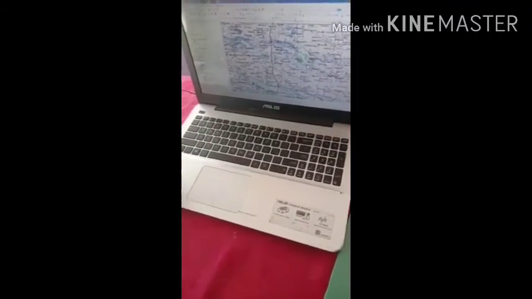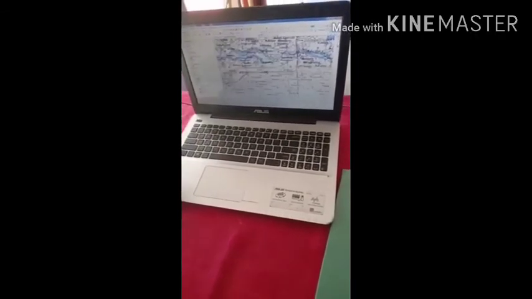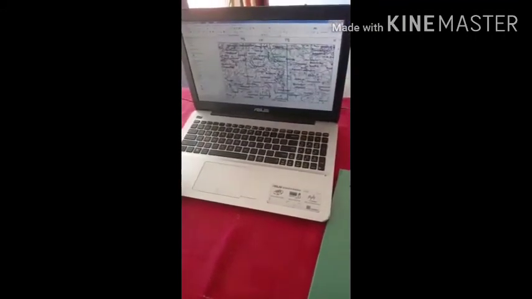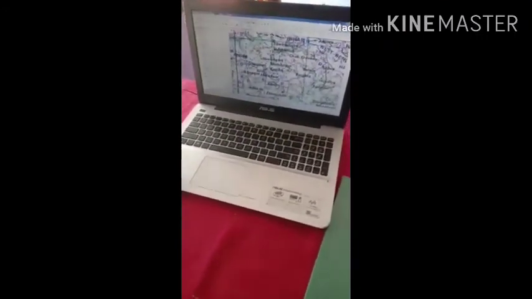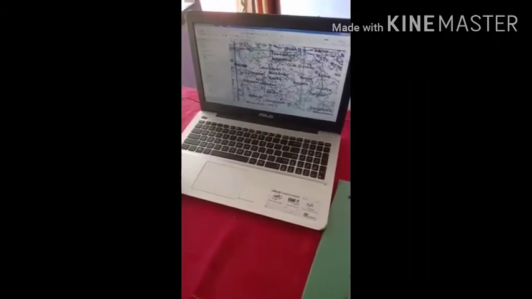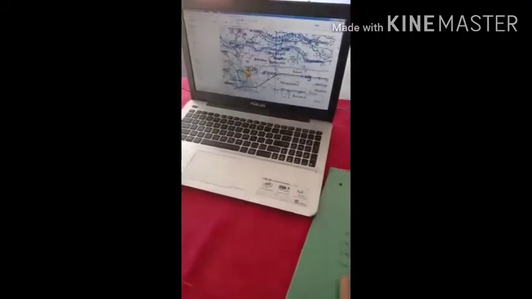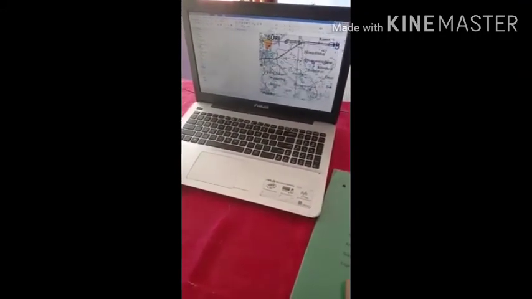I have forgotten to tell you this thing. Rivers like the Mayurakshi river or Kopai river are major rivers. These rivers, or the Damodar river, will be in polygon, not polyline. And other small streams will be like this. This is a small stream you see in blue. This will be in polyline and major streams will be in polygon. Now these are the important towns as you can see.